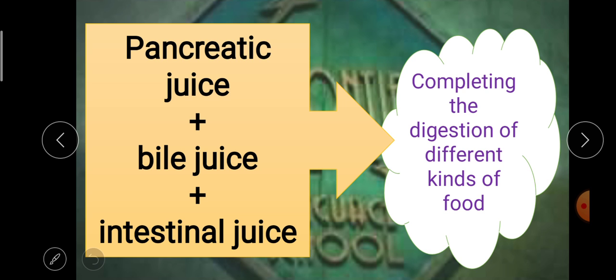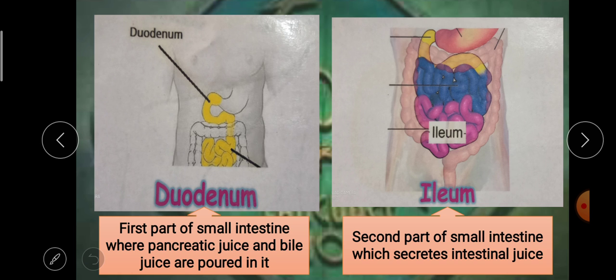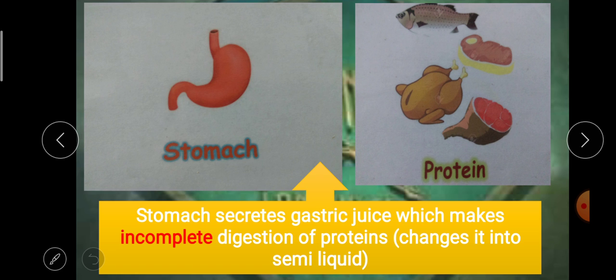After that, in the stomach, proteins are digested by gastric juice. But it's not complete digestion. It's partial or incomplete digestion. It changes protein into a semi-liquid or a thick juice. It's not complete digestion for protein. It's partial digestion of proteins.